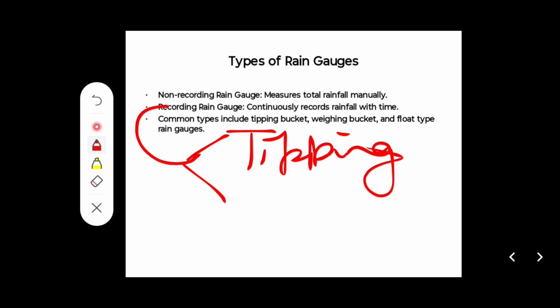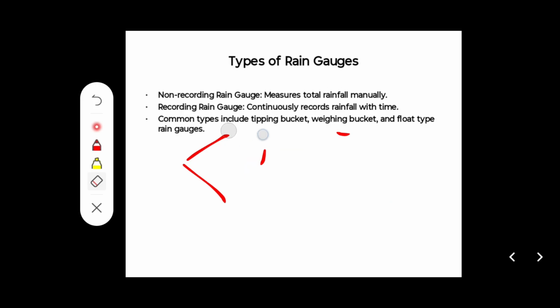Similarly, the other rain gauges are weighing bucket type and natural siphon type. So these types of rain gauges are available with the IMD.